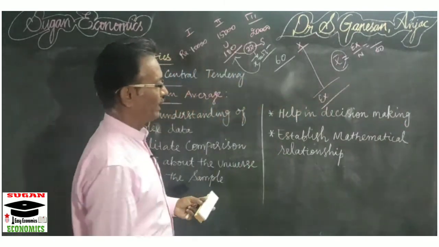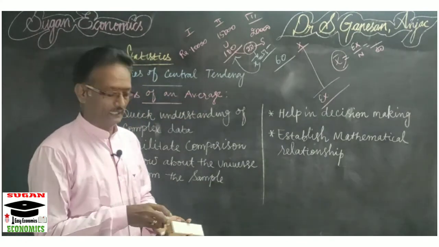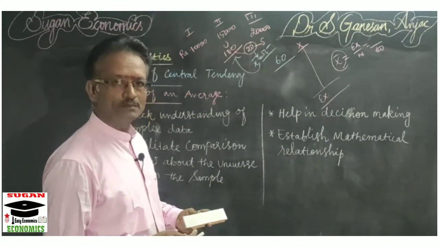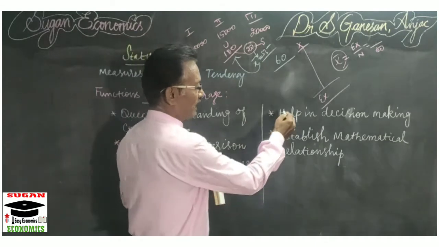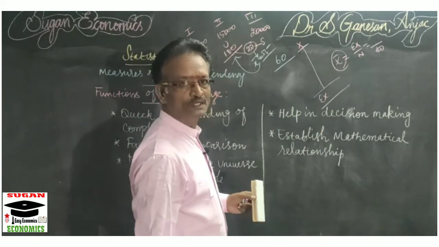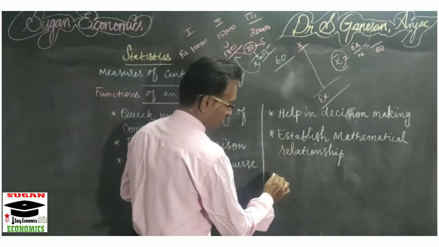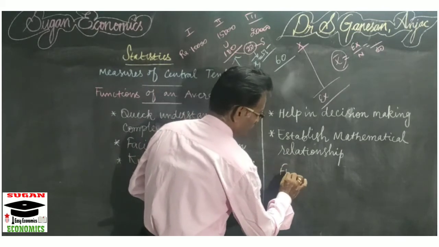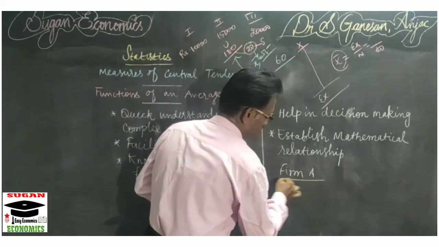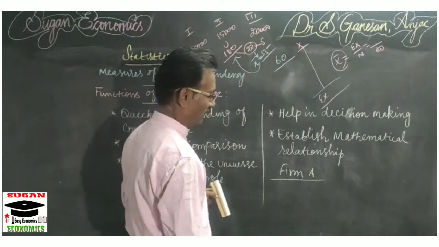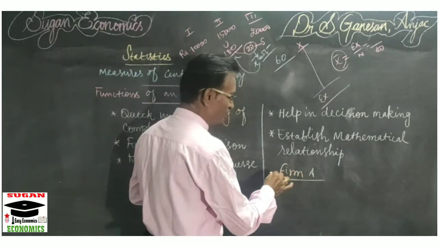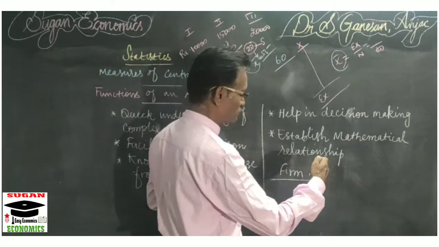The fourth function is that it helps in decision making. In business decision making, averages are very helpful. Suppose a firm A is selling a particular commodity in the market, and the firm wants to make a decision on its production.